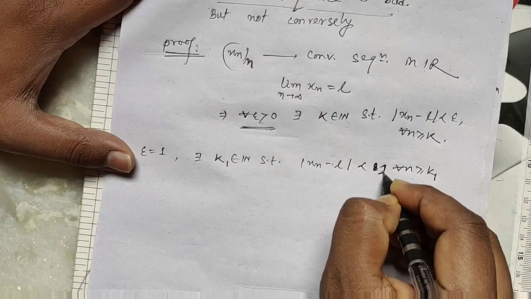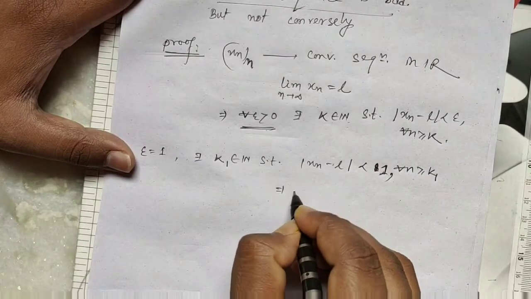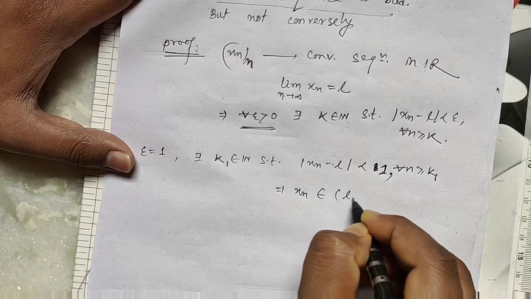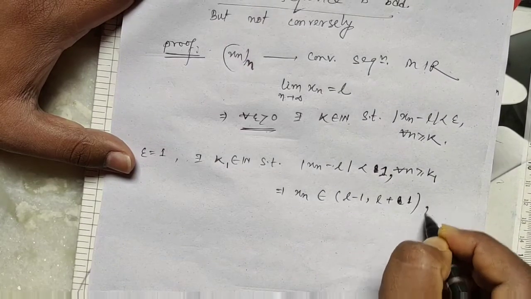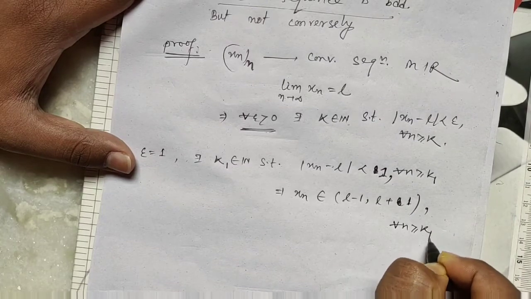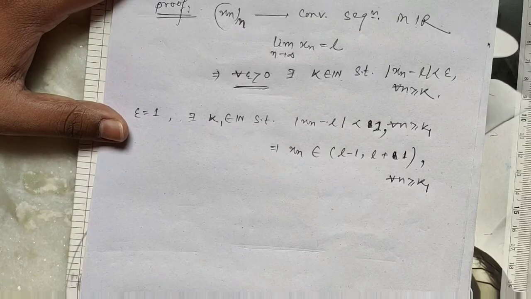Relation is 1, so this is 1. Okay, so this implies xn belongs to (L minus 1, L plus 1) for all n greater than or equal to k1.